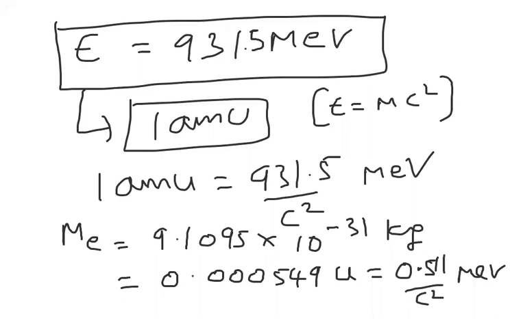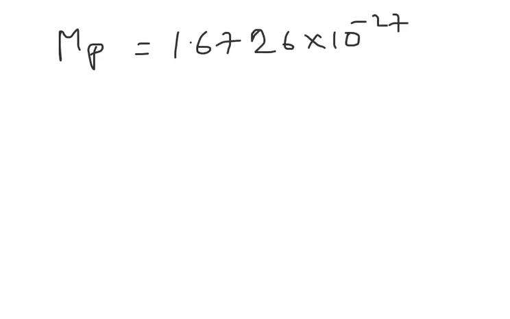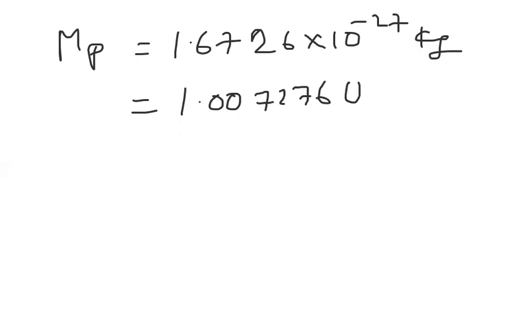You have to remember the electron mass and the mass of the proton also. The mass of the proton is m_p, and its value is 1.6726 × 10^-27 kg. In terms of AMU, we can write 1.007276 AMU.